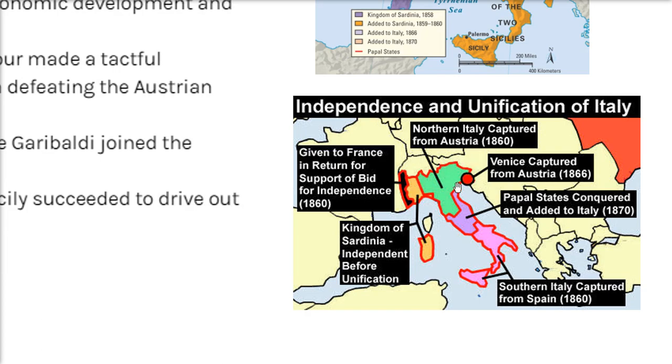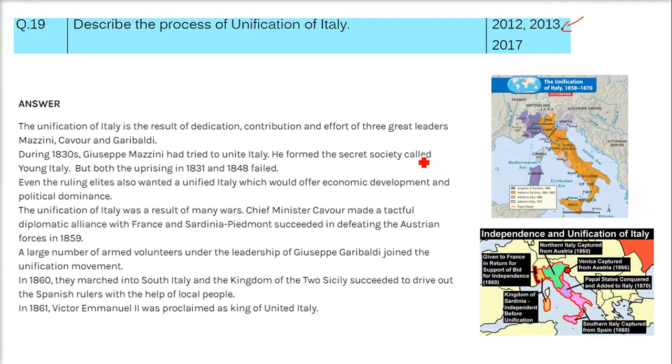So this is state-wise. Northern Italy was captured from Austria. Then this is given to France in return for support of the bid of independence. And this is the Kingdom of Sardinia, as I just showed you, independent before unification. And here we have Venice captured from Austria, 1866. 1870, Papal States conquered and these are also added to Italy, and this is southern Italy captured from Spain, 1860. So this is how it happened. I'll tell you one by one.